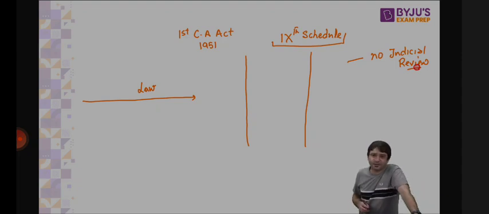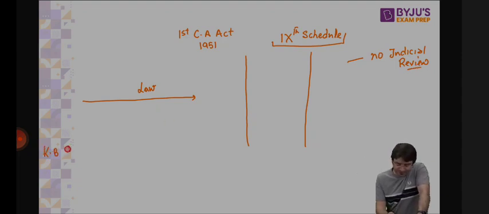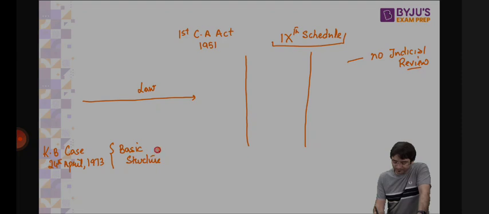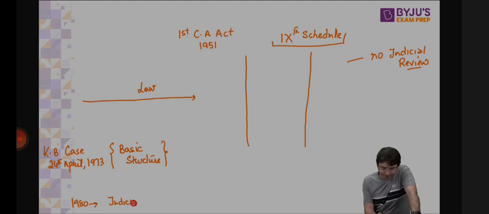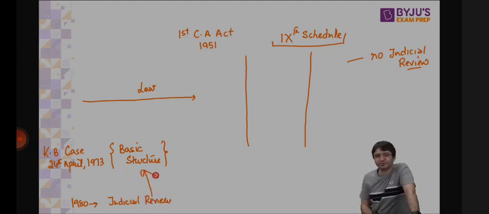But then came Keshavananda Bharti case, which was decided by the court on the 24th April 1973, where the Supreme Court propounded a doctrine known as the doctrine of basic structure. There are some things which you cannot violate, even by amending the Constitution. And in 1980, Supreme Court said judicial review is also part of the basic structure. The case was Minerva Mills.